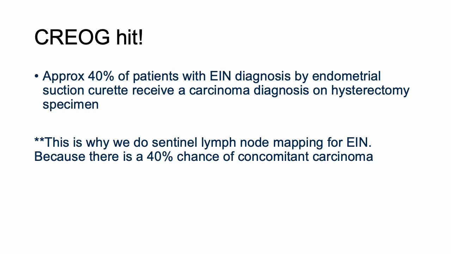So you might be thinking, and the patient might be thinking, but I don't have a cancer. Why am I getting a lymph node dissection, or why are you sampling my lymph nodes? But that is because there's a 40% chance that someone diagnosed with EIN will have a cancer diagnosis on final specimen. So knowing this is really important for taking excellent care of patients.